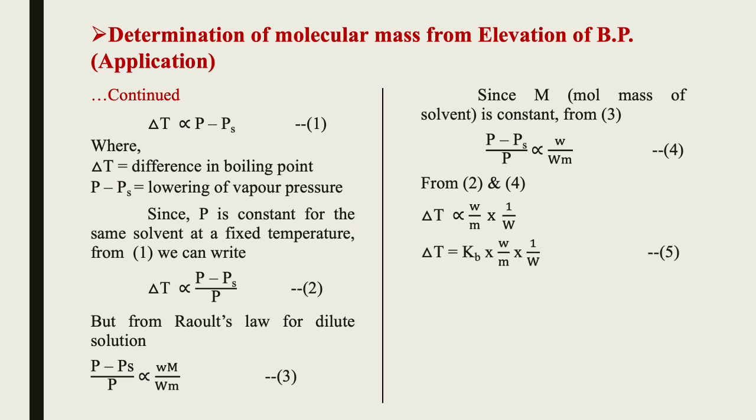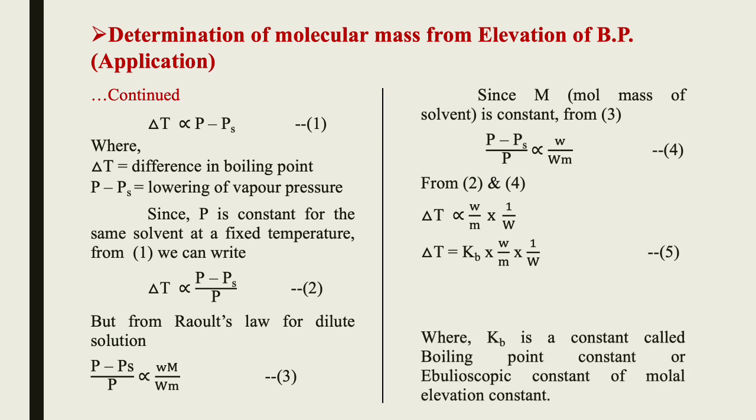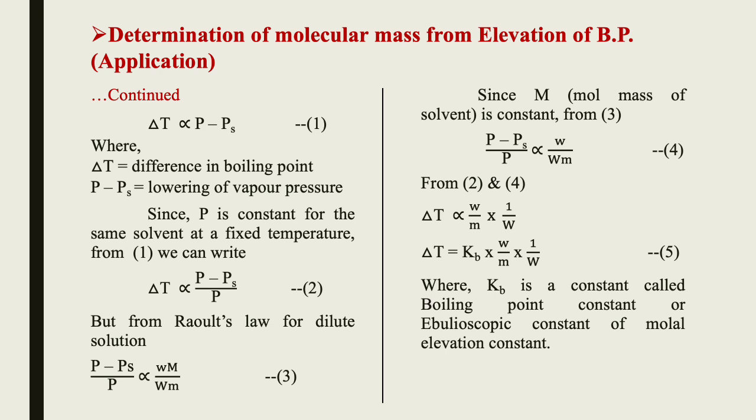If you make this an equation, Kb comes as a constant, which we call the boiling point constant, or ebullioscopic constant, or molar elevation constant. Equation number 5 gives this constant.